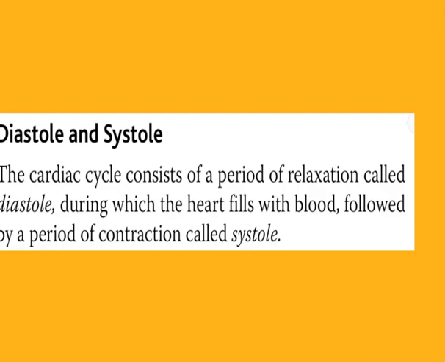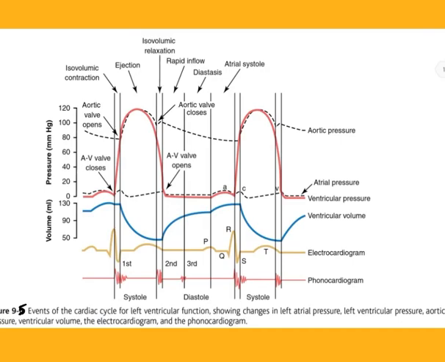Diastole and systole. The cardiac cycle consists of a period of relaxation called diastole, during which the heart fills with blood, followed by a period of contraction called systole. Figure 9.5 shows the different events during the cardiac cycle for the left side of the heart. The top three curves show the pressure changes in the aorta, left ventricle, and left atrium respectively. The fourth curve depicts the changes in left ventricular volume.